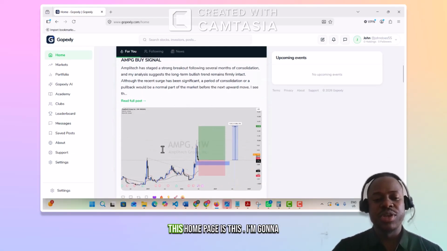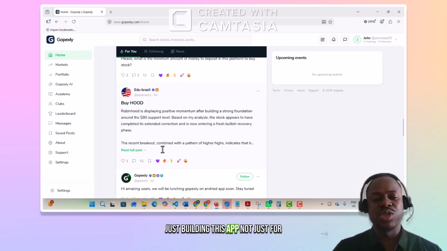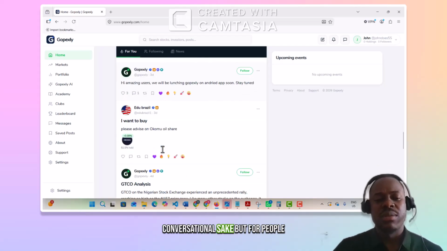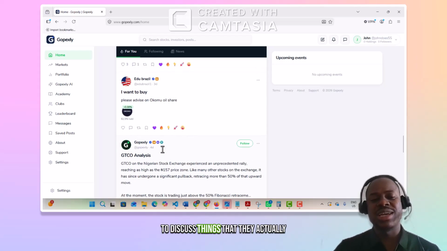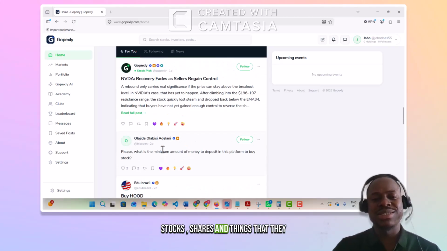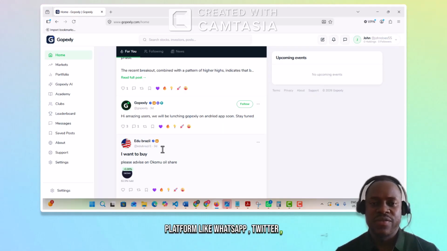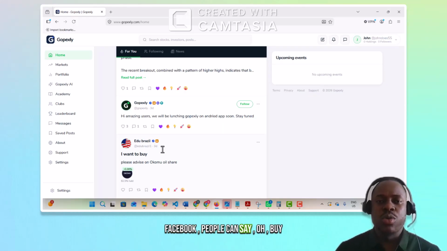Again, one key feature on this homepage is this. I'm going to show you something because we are building this app not just for conversational sake, but for people to discuss things that they actually hold, like stocks, shares, and things that they hold. So when you go to the conventional messaging platform like WhatsApp, Twitter, Facebook, people can say, "Oh, buy MTN shares. MTN is going to get high." Sorry, just for educational purposes. I'm not advising or saying any of such.